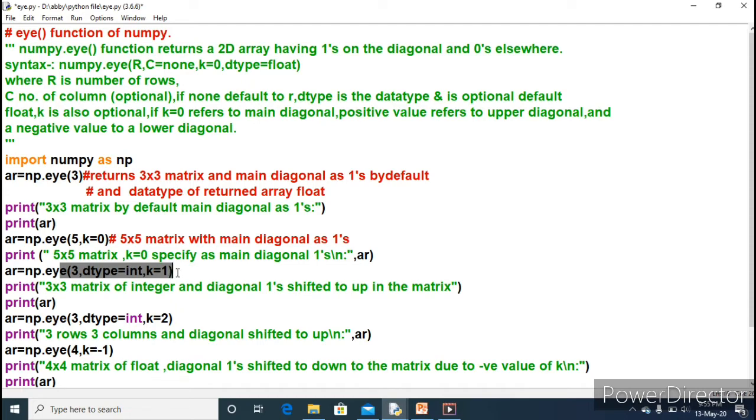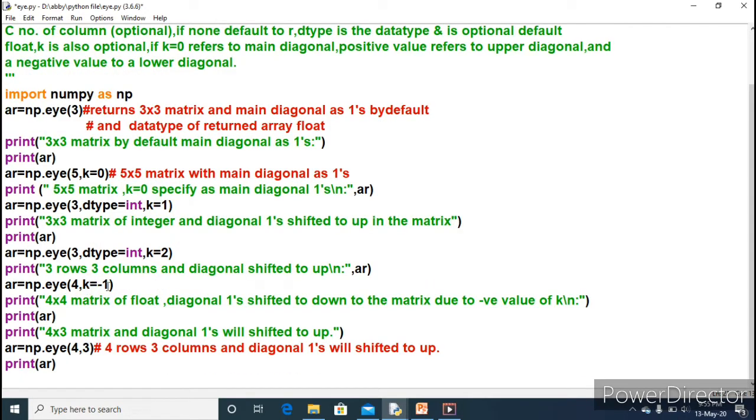And here k equal to 1. k equal to 1 means the diagonal 1 will be shifted up. Look at this statement. A positive value refers to the upper diagonal. It means the main diagonal ones will be shifted up in the matrix. Okay, I will show you in the output. Let me finish the whole statement first.